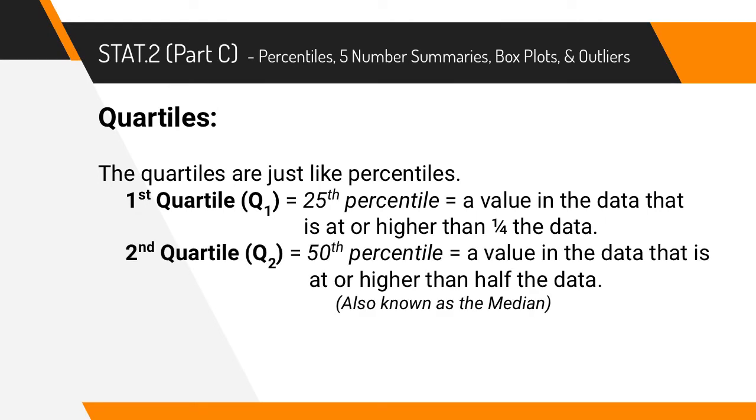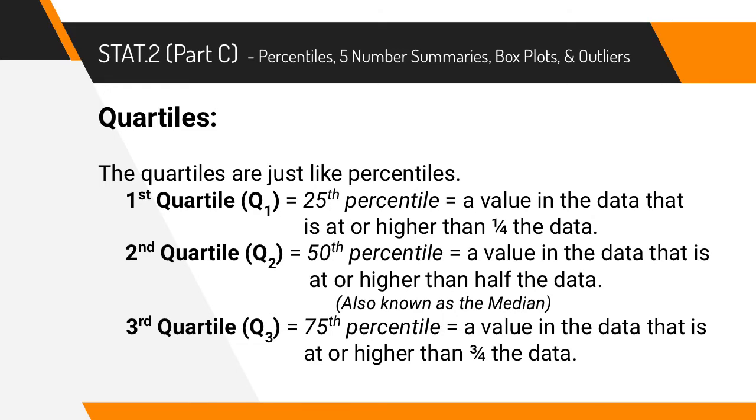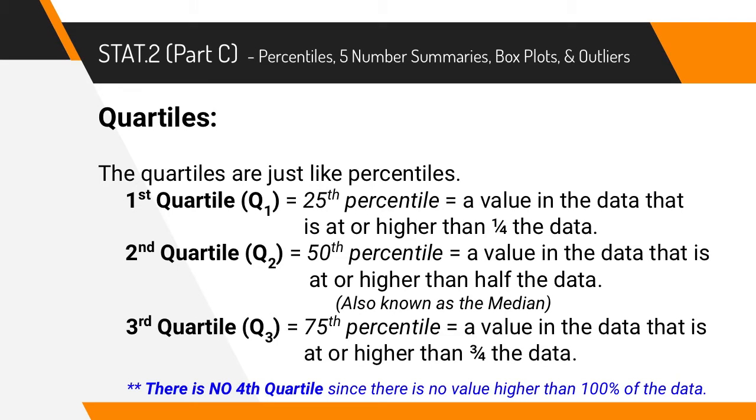The second quartile, or we can call that Q2, is the 50th percentile. So it's a value that's at or higher than half of the data. An important thing to know for Q2 is that this is also called the median. So your median and your second quartile are the same thing. And then there's the third quartile as well. The third quartile means that you're at the 75th percentile, so you're at or higher than 3/4 of the data. There's no fourth quartile since there's no value that's higher than 100% of the data. So there's just first, second, and third quartiles.